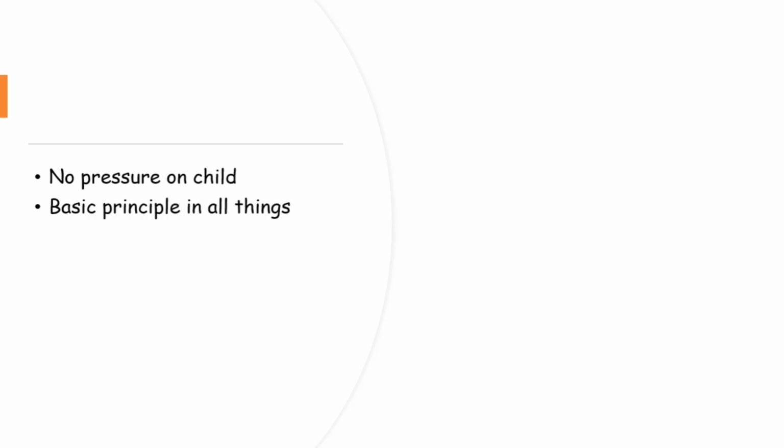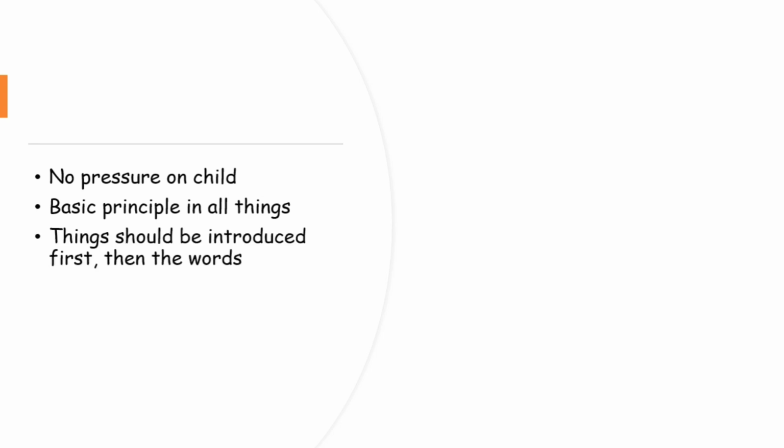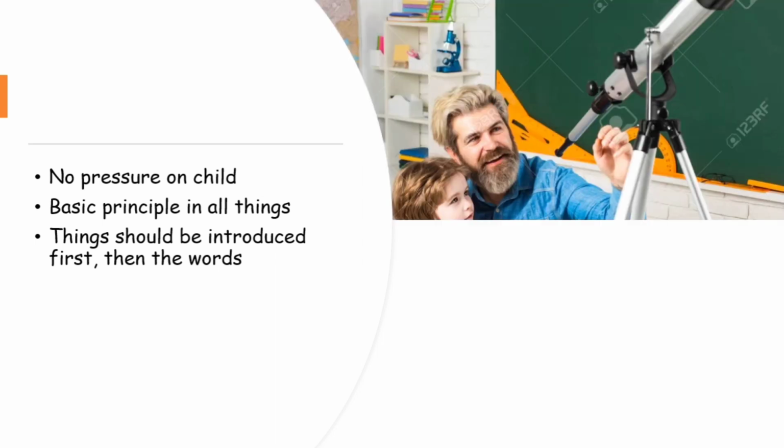Next is basic principle in all things. The student should be taught the basic principle in all things. Things should be introduced first and then the words. That means when a student is introduced to an object, say a telescope, he should be well explained the characteristic features of the telescope and what it is used for, so that he can remember and recall those features and recognize it as a telescope when he sees it again in future.